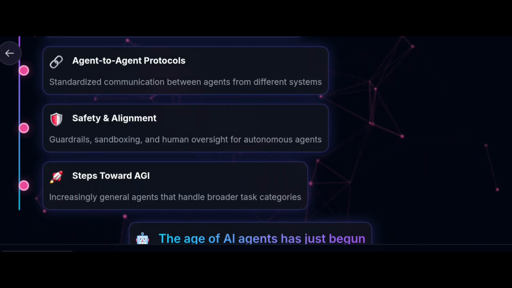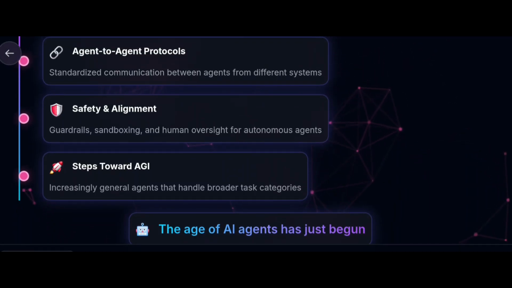So what we discussed today: an AI agent is an intelligent software assistant that doesn't just answer questions. It can think, plan, use tools, and complete tasks automatically. For video creation, an AI agent can research topics, write scripts, generate voiceover, create images and thumbnails, edit videos, and even upload them to YouTube with minimal human involvement. So, this is the full power of an AI agent.